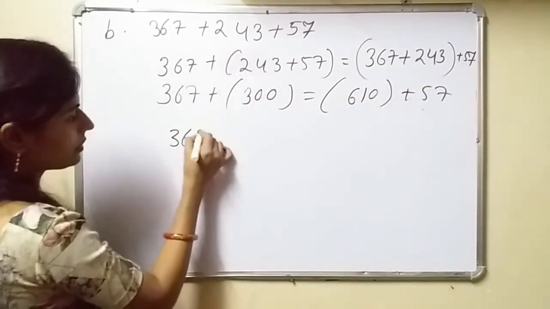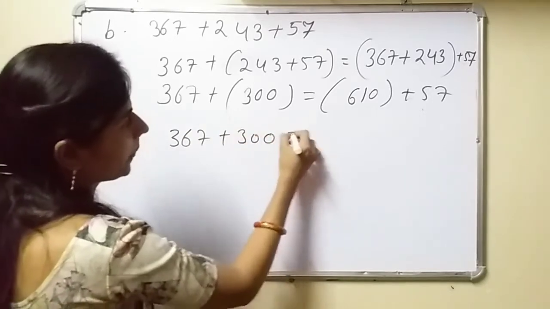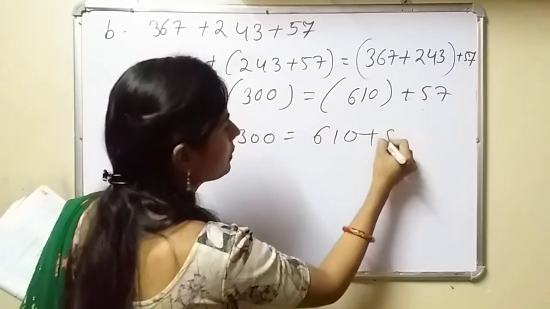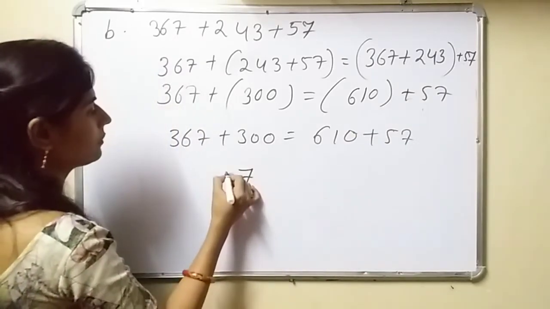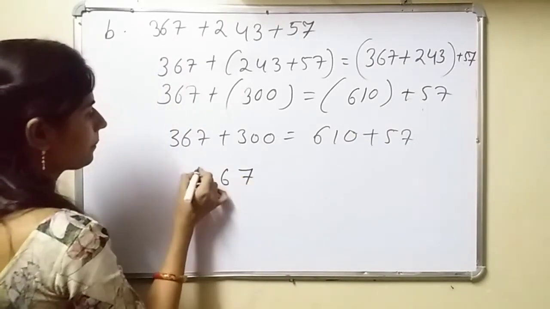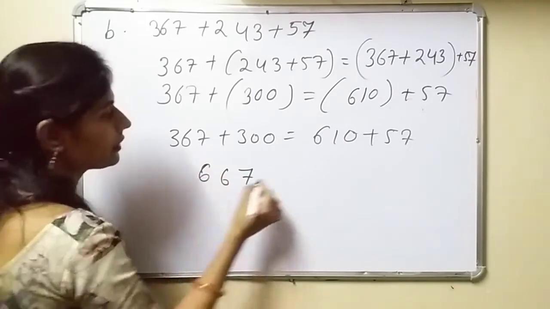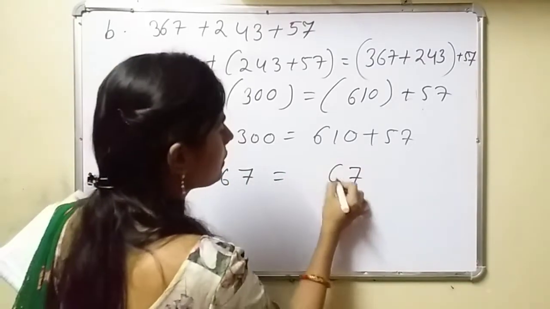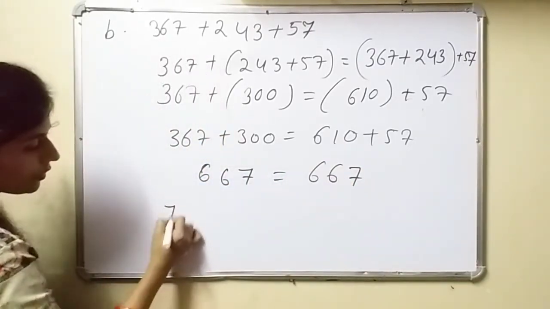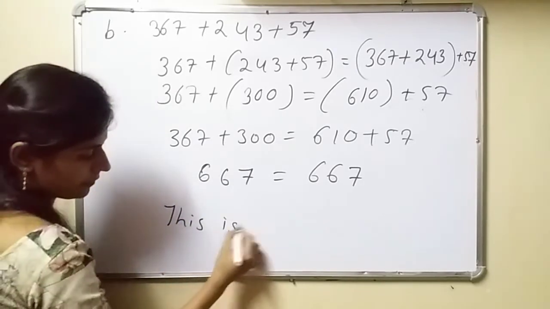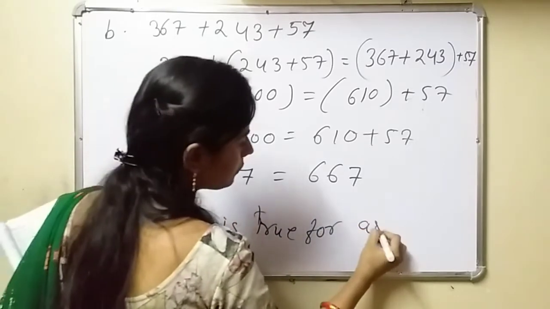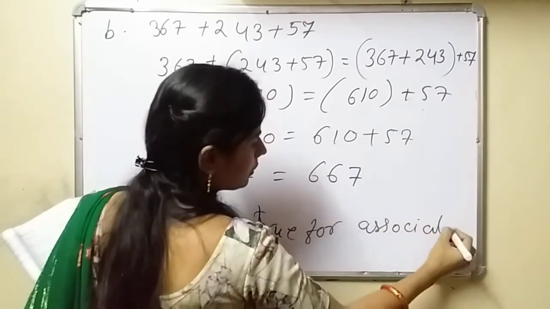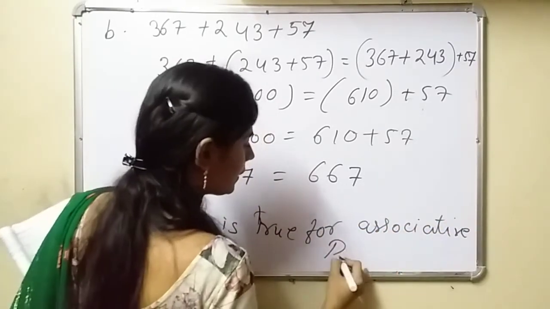So 367 plus 300 is equal to 667, and 610 plus 57 is 667. So this is also true for the associative property.